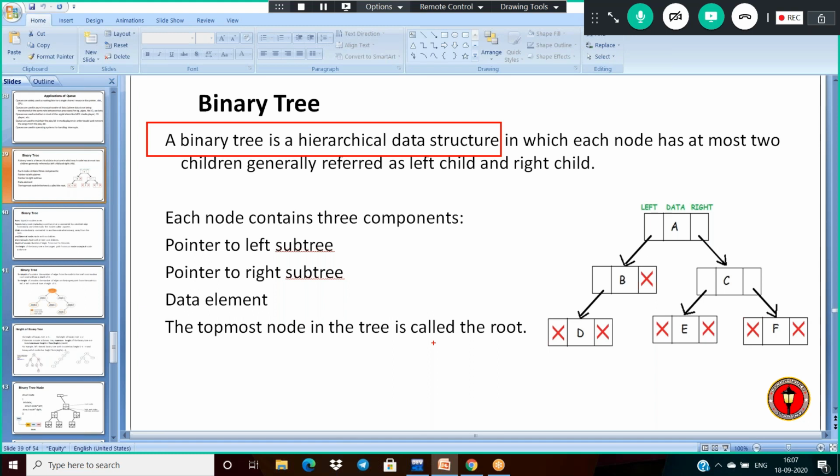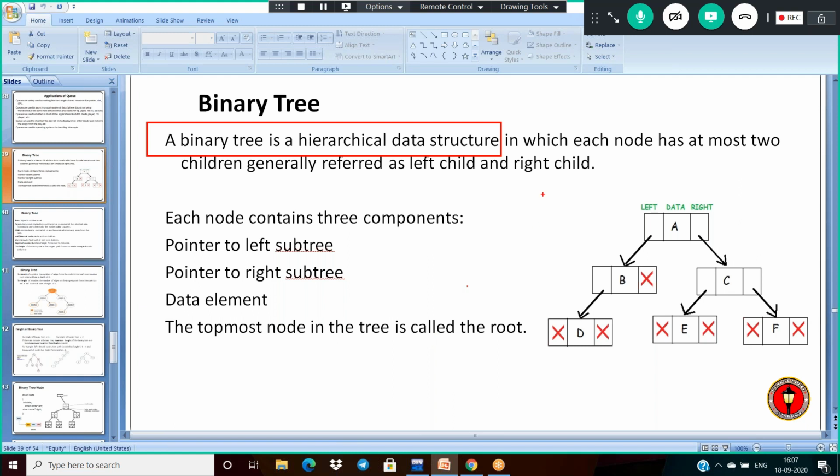But at most means maximum is two and less than two. So any node of a binary tree consists of at most two children, that is, 0, 1 or 2 only. If any tree has a node that does not follow this principle, it is not a binary tree.